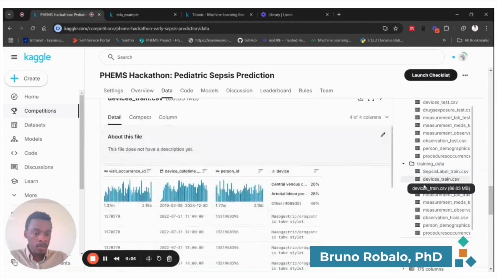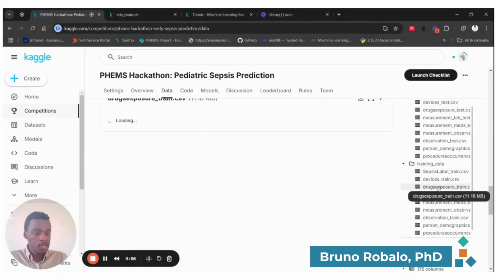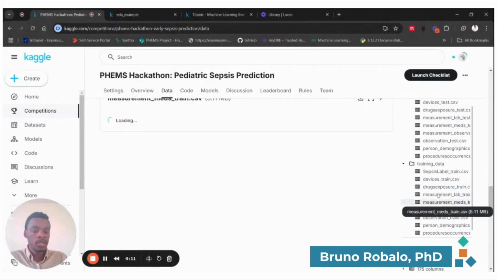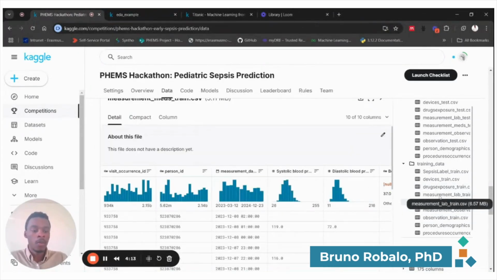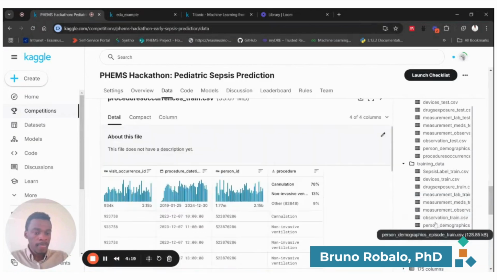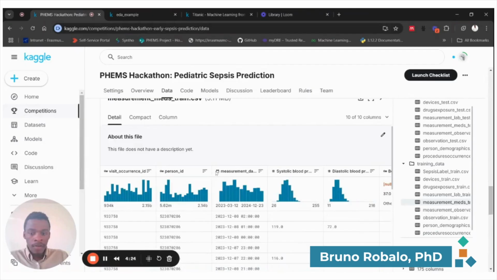And other tables that we provide, you can scroll through this, but they're basically different types of measurements and observations. And this is corresponding to the OMOP CDM naming convention. And you can go through this. And something important to keep in mind is, of course, that different variables are not measured exactly at the same time.